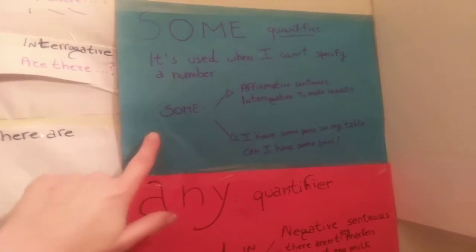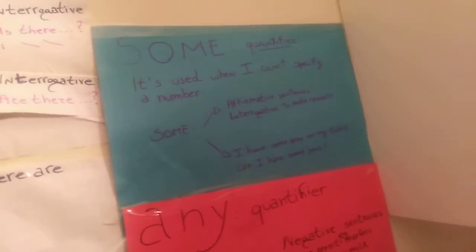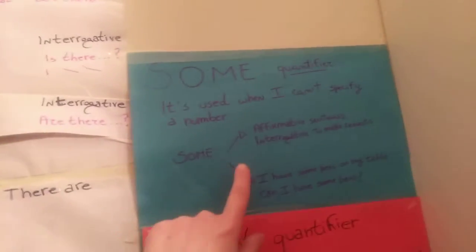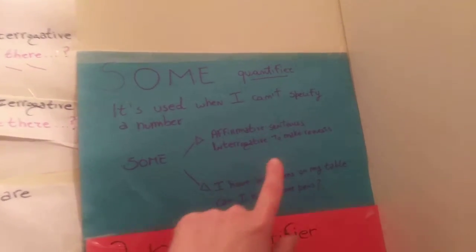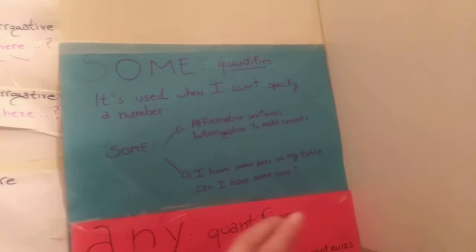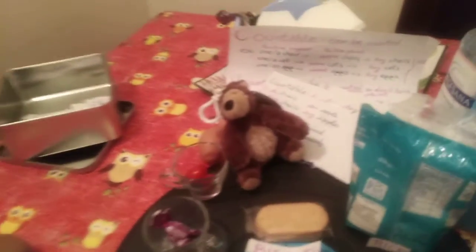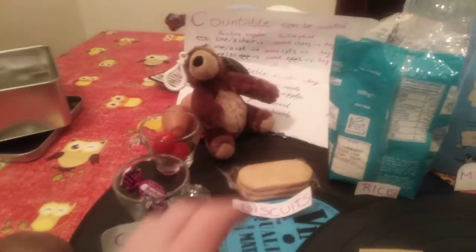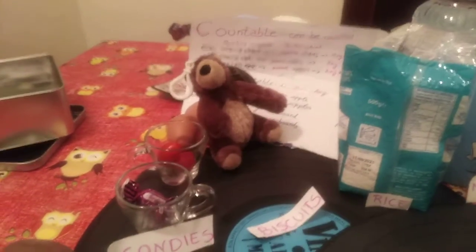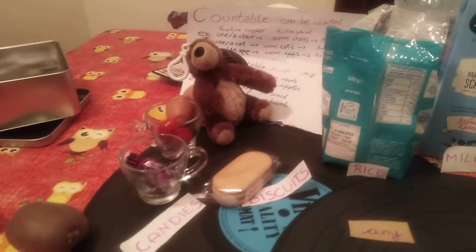quando non conosco l'esatta quantità di qualcosa, io uso some e lo utilizzo nelle affirmative sentences, quindi nelle frasi affermative, and in interrogative sentences e nelle frasi interrogative soltanto quando voglio fare delle offerte, just when I want to make a request. Ok, for example, se io volessi fare qui una richiesta, chiederei a Mr. Beer, Mr. Beer, can I bring some biscuits? Vedete, sto usando some perché sto chiedendo a Mr. Beer se posso prendere dei biscotti, ok?